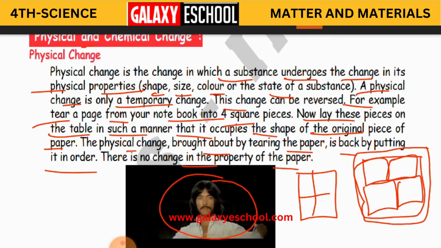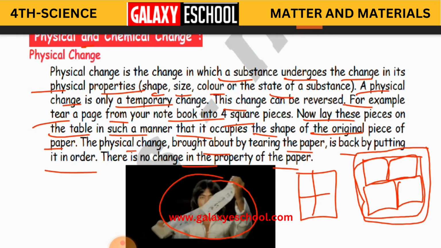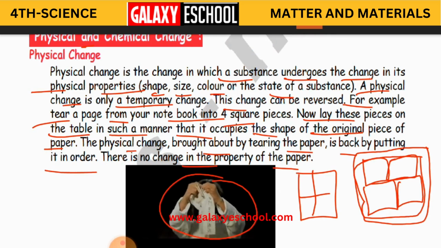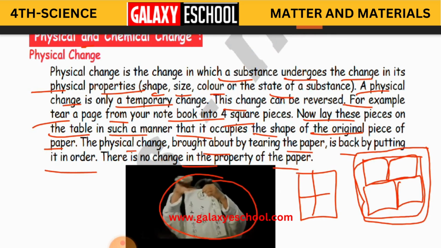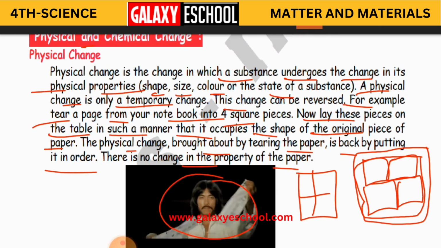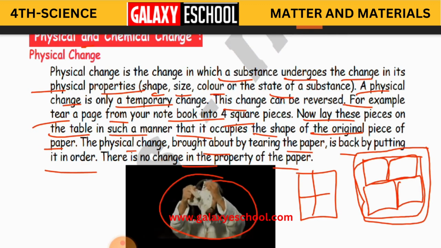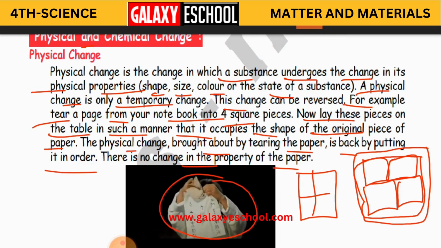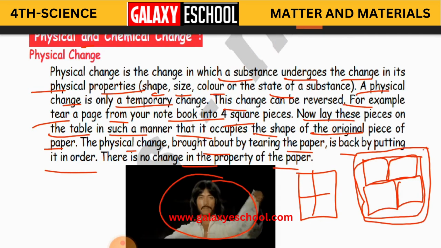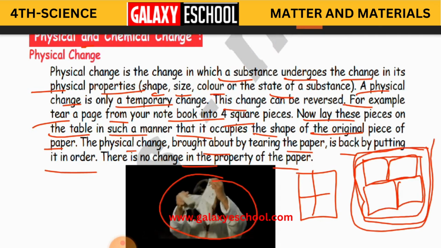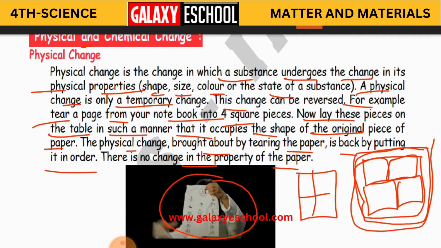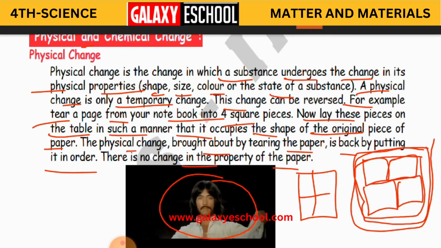See here, this paper did not turn into wood or plastic. The paper is as it is, paper only. The only thing is it has changed its shape and size, but it remains paper only. So this is the example of what, children? This is the example of a physical change.